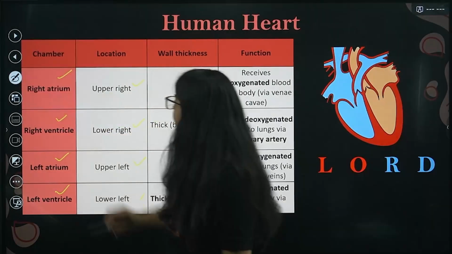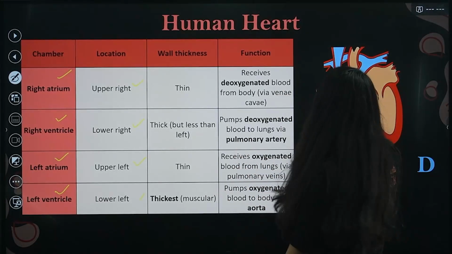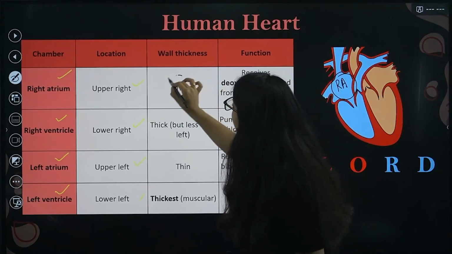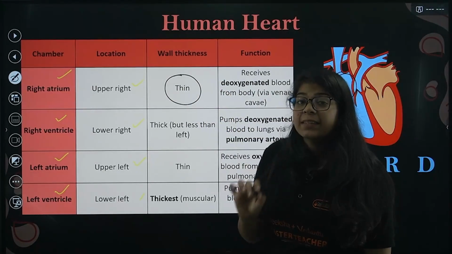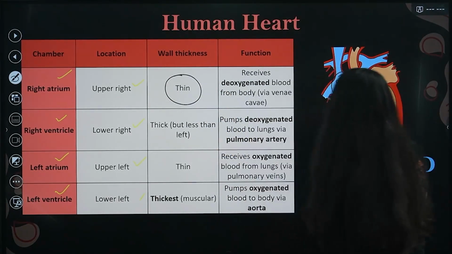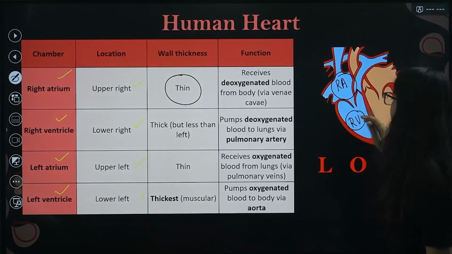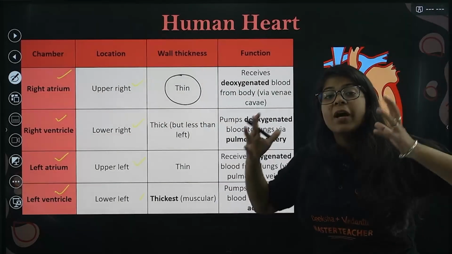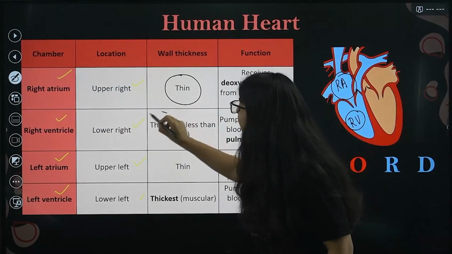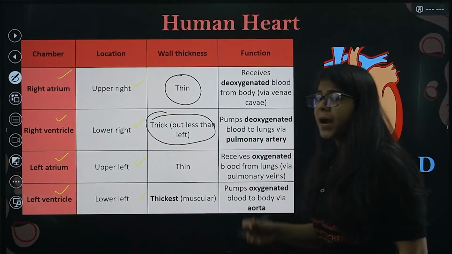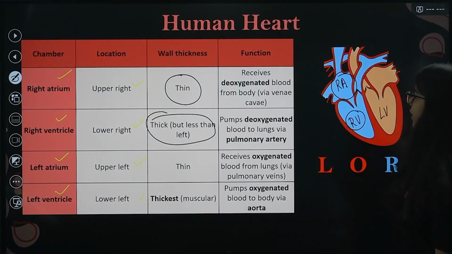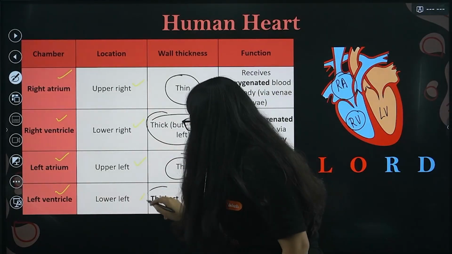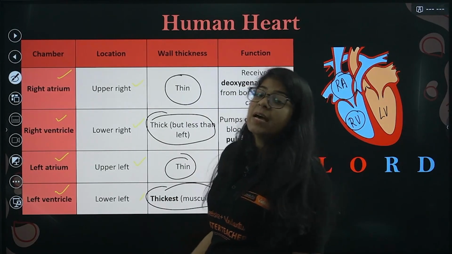Wall thickness. In your right atrium, you have very thin walls. In your right ventricle, the blood is impure, so you cannot let it go out of your heart easily, so you require thick walls. So your right ventricle has thick walls, but the left ventricle has a little less. Now the left atrium again has thin walls. The left ventricle has thick walls.